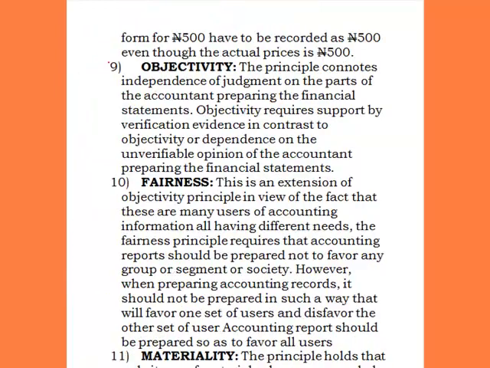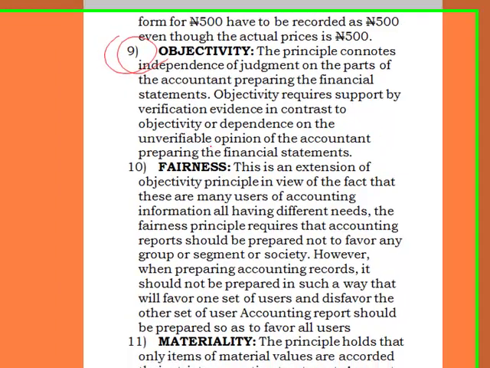The next one is objectivity. Now the principle connotes independence of judgment on the part of the accountant preparing the financial statement. Objectivity requires support by verifiable evidence, in contrast to dependence on the unverifiable opinion of the accountant. What you are saying is that every transaction in an organization should be substantiated with verifiable evidence. It should be objective in every activity or transaction in an organization. That's what the objectivity concept is saying: that we should always be objective in our dealings in our business entity.